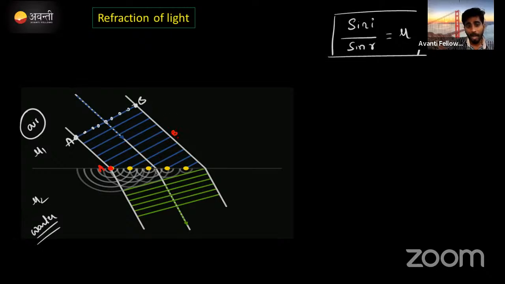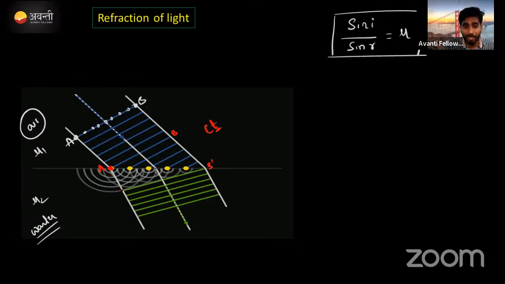Right? Up to the point from B to B dash, in the time taken to cover this distance, what is that B to B dash distance? Again it is C into T. Now in the same time, this distance is larger. But when it is traveling from air to a denser medium, the speed of light decreases, hence the wave speed also decreases.